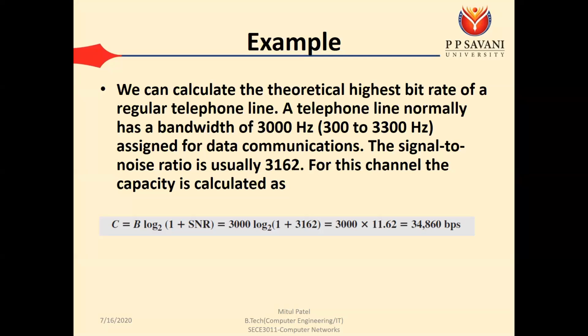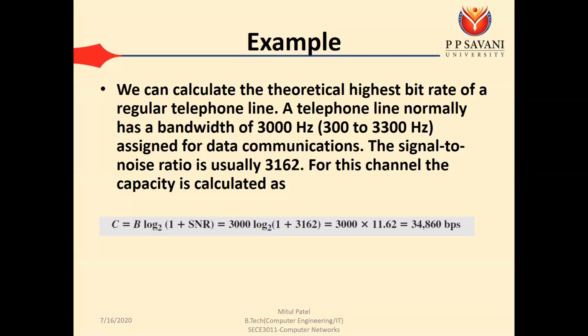The signal to noise ratio is usually 3162. For this channel, the capacity is calculated with the formula B log(1 + SNR) base 2. So the bandwidth is 3000 log(1 + 3162) base 2, that is 3000 into log 3163 base 2.